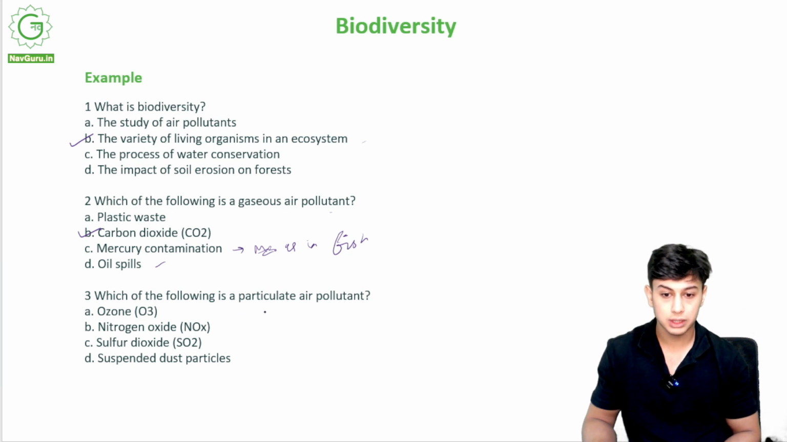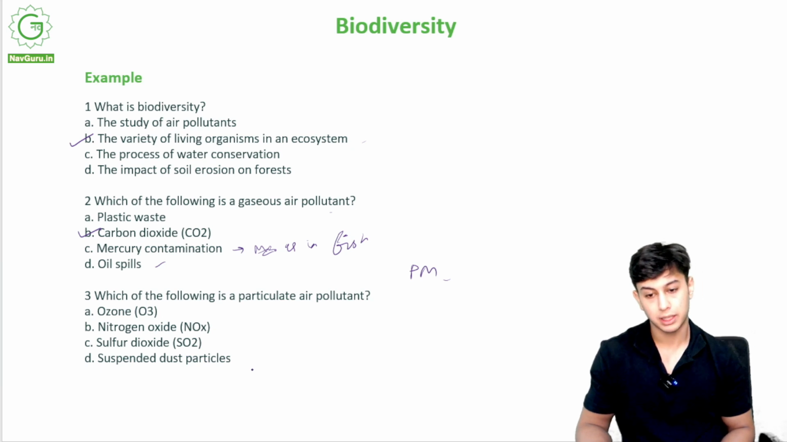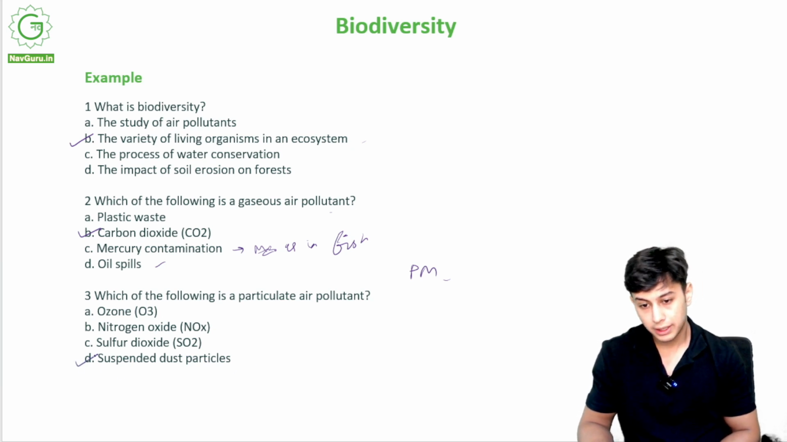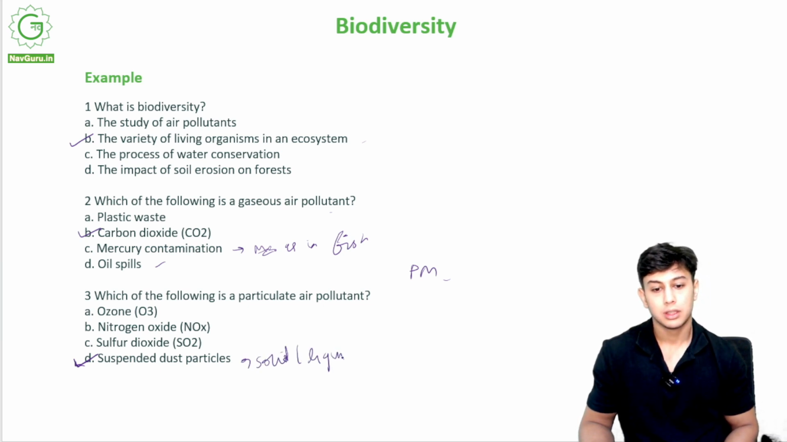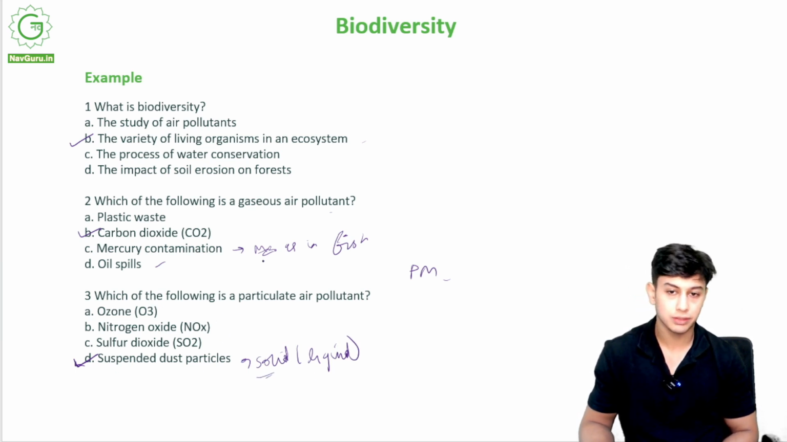Which of the following is a particulate air matter? PM, particulate matter. Ozone, nitrogen oxide, sulfur dioxide, suspended dust particles. It is suspended dust particles because this is kind of solid or liquid in nature. Particulate matter will always be a little solid. So dust particles are solid, right? Ozone, nitrogen and sulfur are all gaseous.